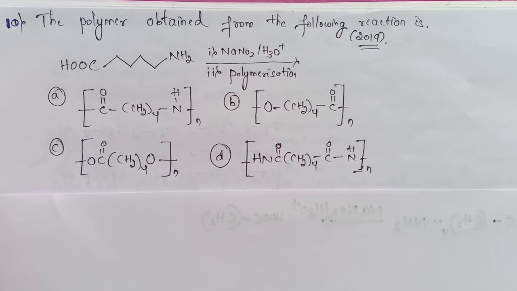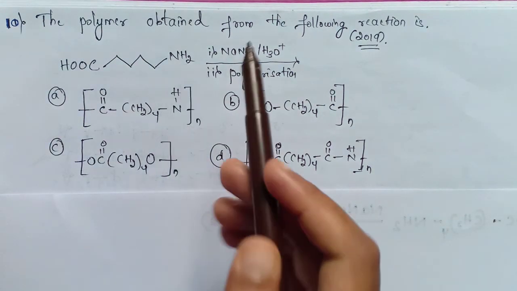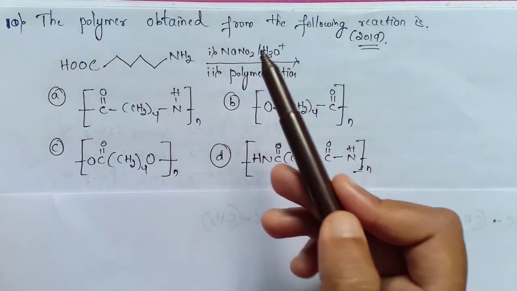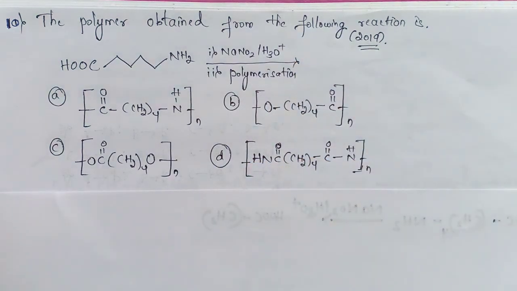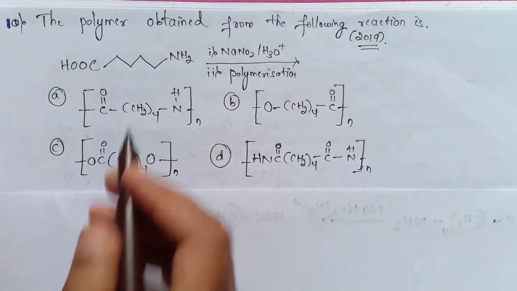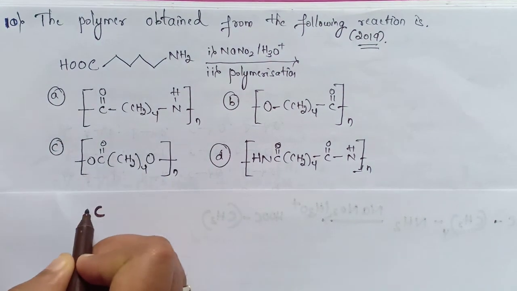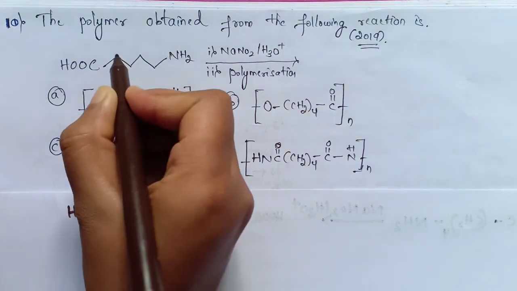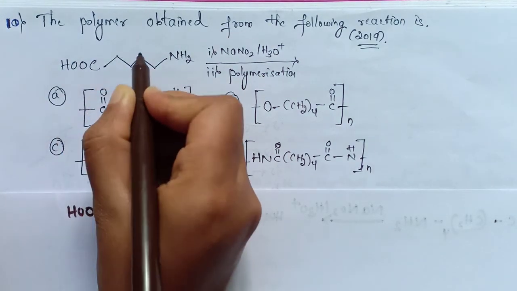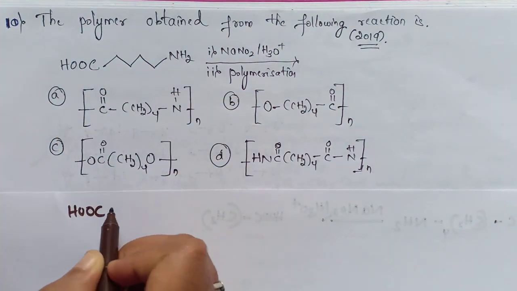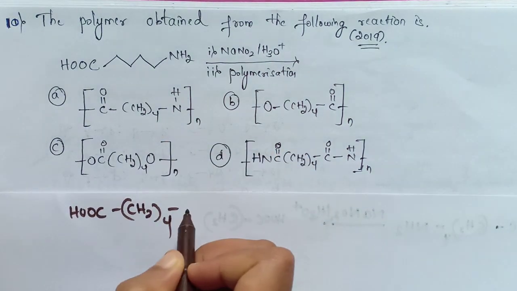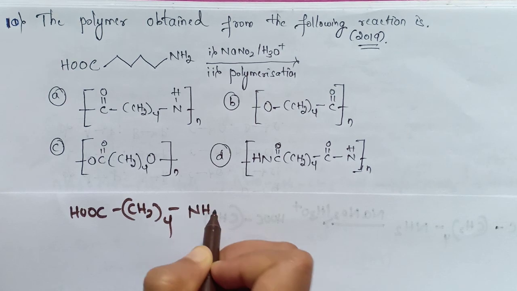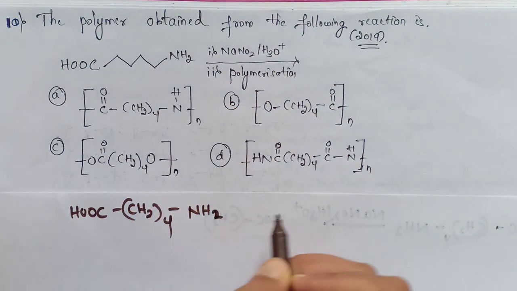The first step is, when the given amino acid reacts with NaNO2 and H3O+, it will give us an aliphatic diazonium ion, which is unstable. So let's write it. I can write this as COOH, and here are 4 carbon atoms: 1, 2, 3, 4. So I can write it as CH2 four times and NH2 here.